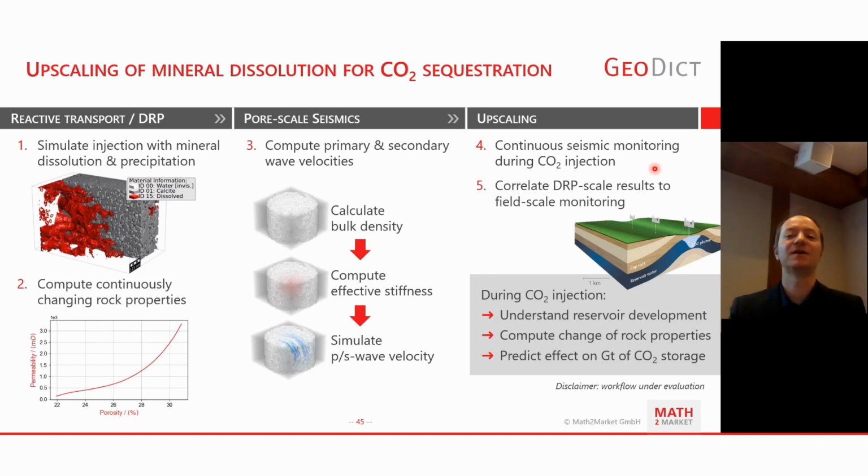And these changes in the velocities in the monitoring can be correlated backwards again to the GeoDict rock physics simulations in order to give you an idea of what's going on in the reservoir during CO2 injection. So it helps you to understand reservoir development. So how does my rock look if I get these and these changes in the seismic monitoring?